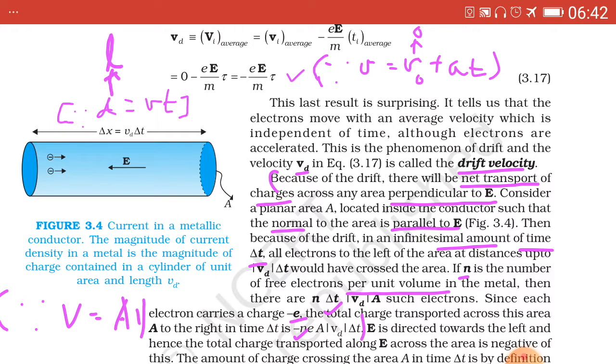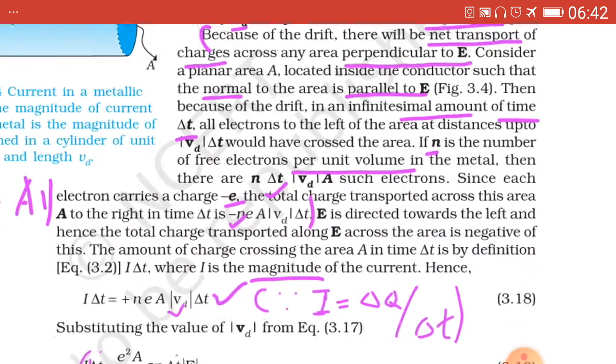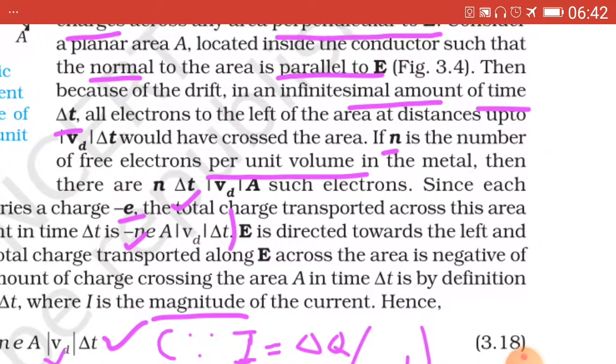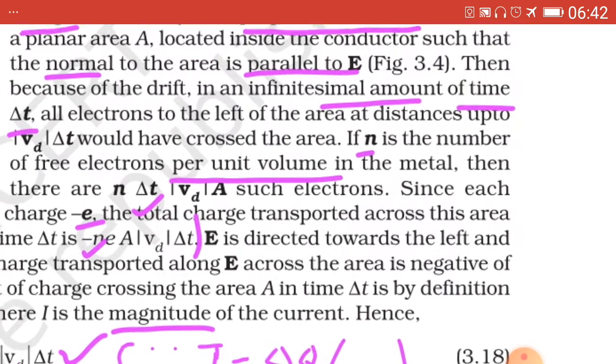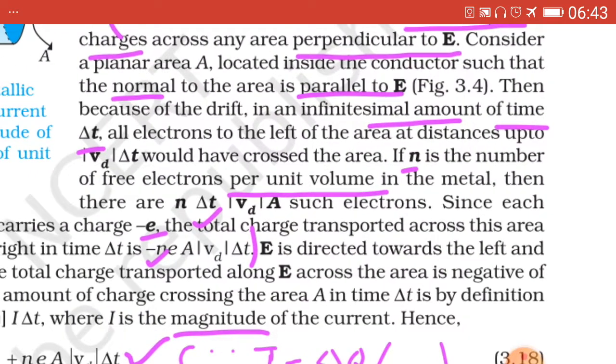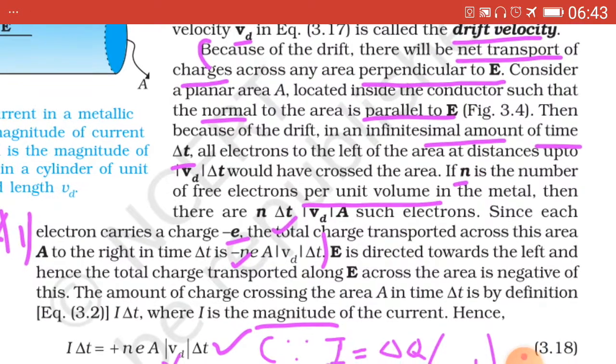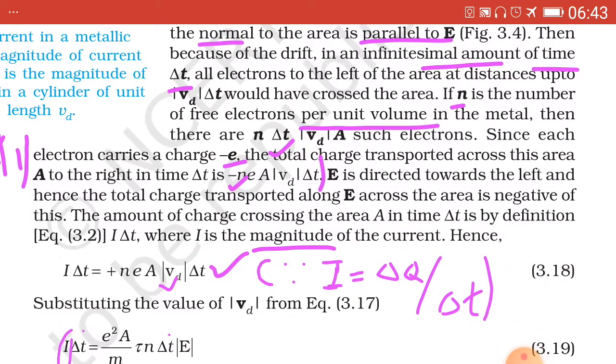Now, considering this figure only, if n, that is small n, is the number of free electrons per unit volume in the metal, then there are n A |Vd| delta t such electrons.